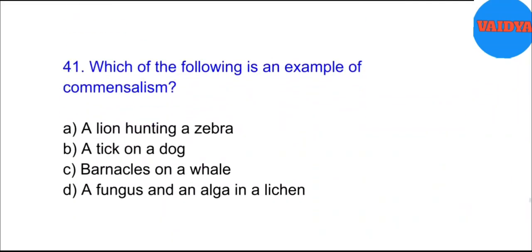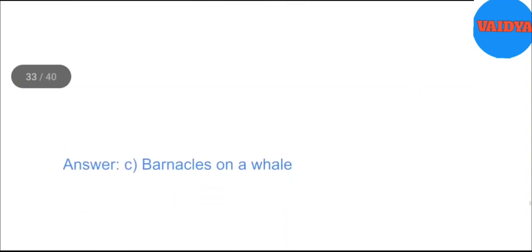41. Which of the following is an example of commensalism? A. A lion hunting a zebra. B. A tick on a dog. C. Barnacles on a whale. D. A fungus and an alga in a lichen. Answer. C. Barnacles on a whale.